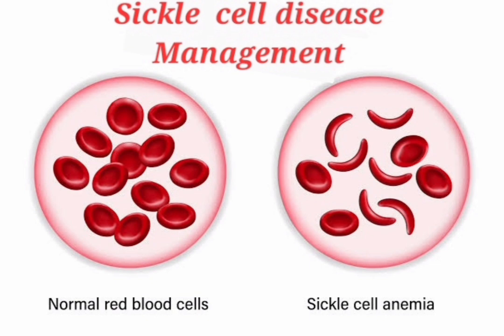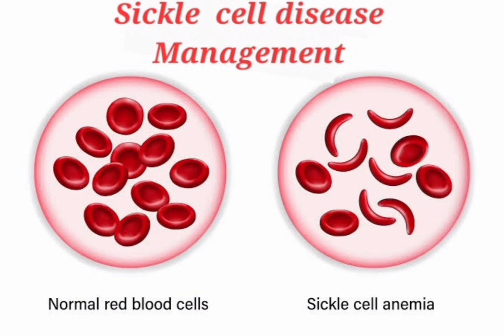Okay, what investigations will we do? Hemoglobin electrophoresis is diagnostic: hemoglobin F is 8 to 10%, hemoglobin S 90%, hemoglobin A2 2%, and hemoglobin A1 is 0. Then full blood count, we can find normocytic normochromic anemia with reticulocytosis. Blood film shows anisocytosis, poikilocytosis and sickle cells. Also renal function test, liver function test, and viral screening for hepatitis B virus, hepatitis C virus and HIV.